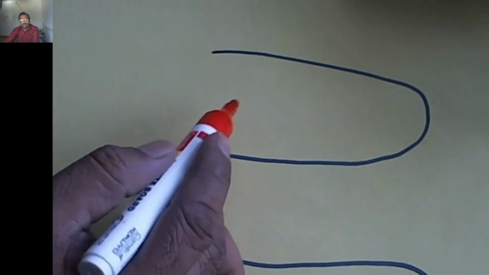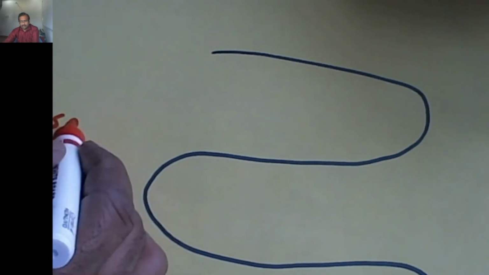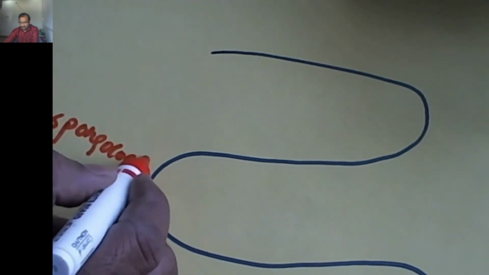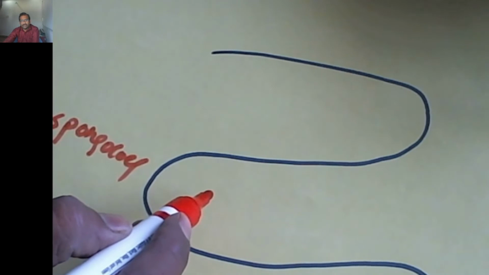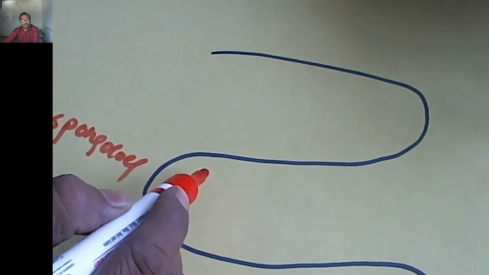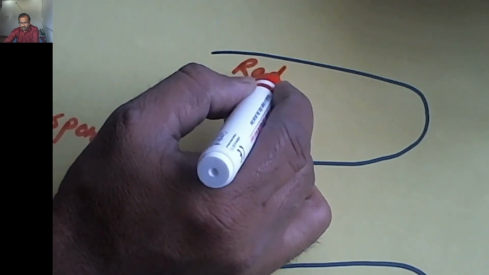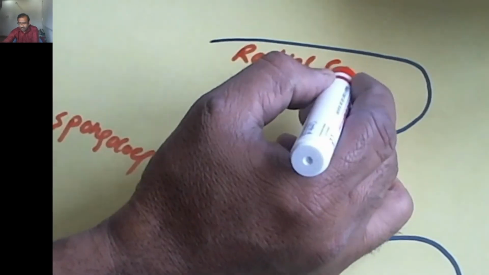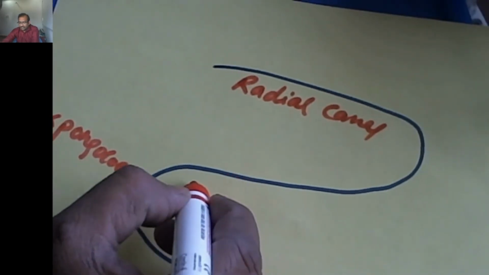The invagination and evagination create the folds in the sponge body. This is spongocoel. Evagination and invagination create two different types of canals in the canal system. This is a radial canal, alternating with an incurrent canal.